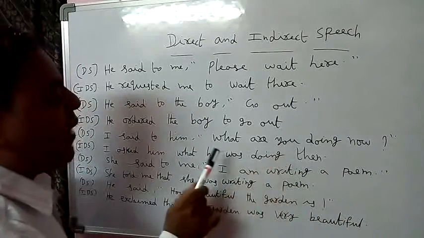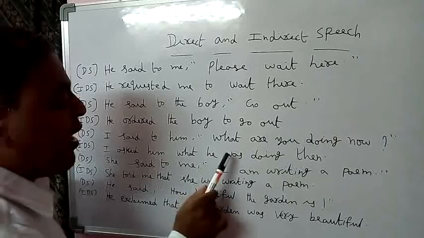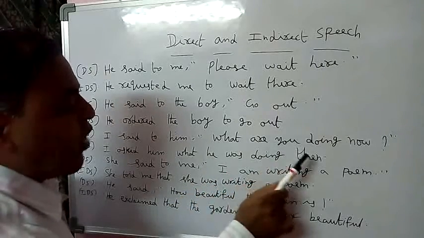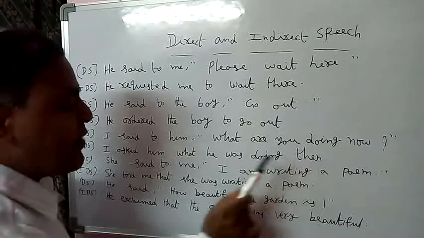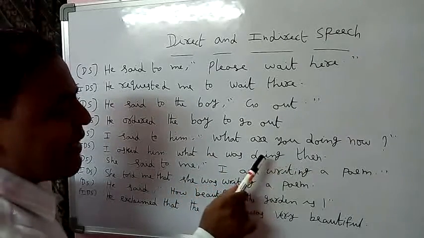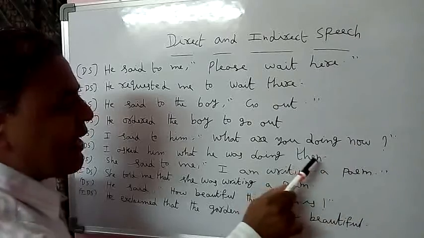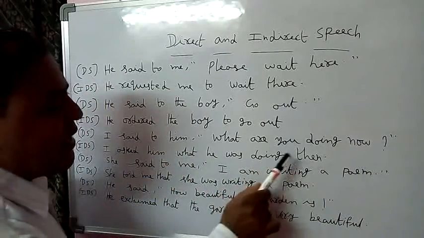You must change it into the past continuous tense. The past continuous tense rule is: subject, was or were, verb 1 plus ing, object. Subject is he, was, verb 1 plus ing, doing. In indirect, now becomes then. The answer is: I asked him what he was doing then.